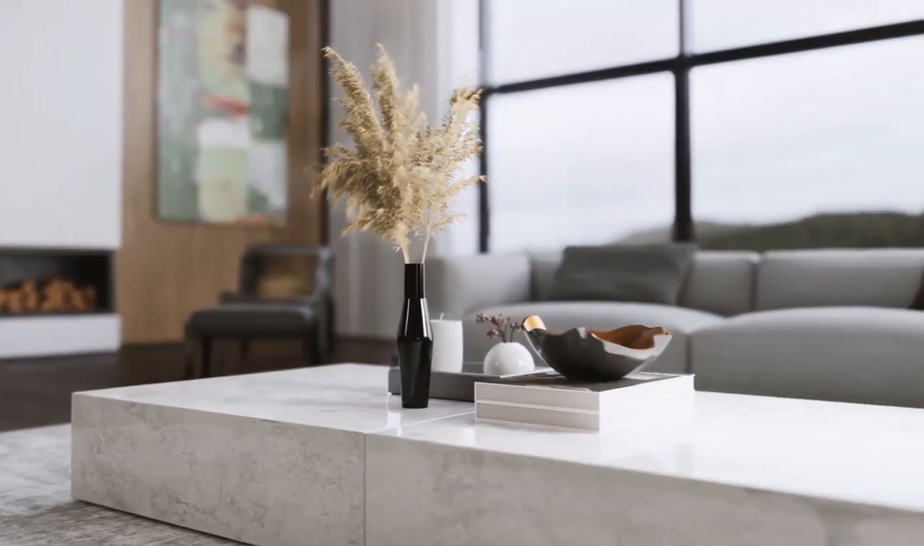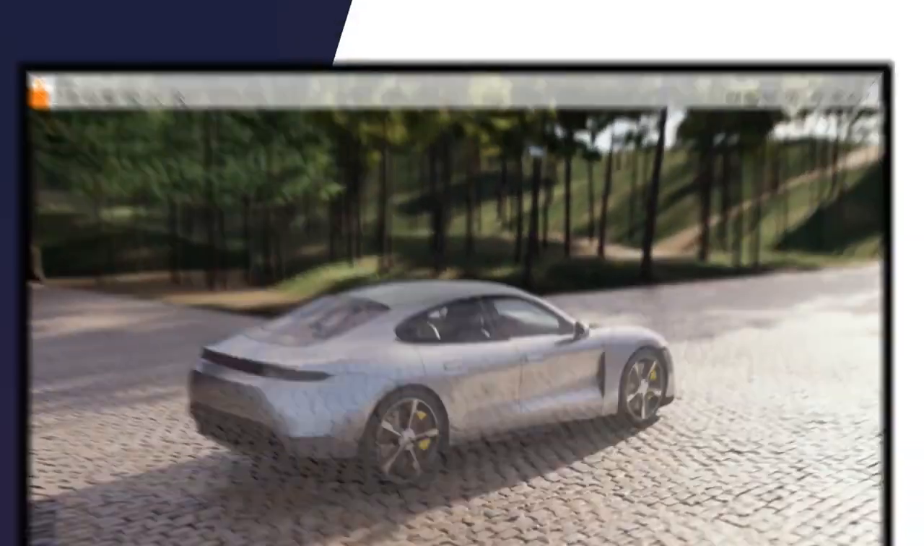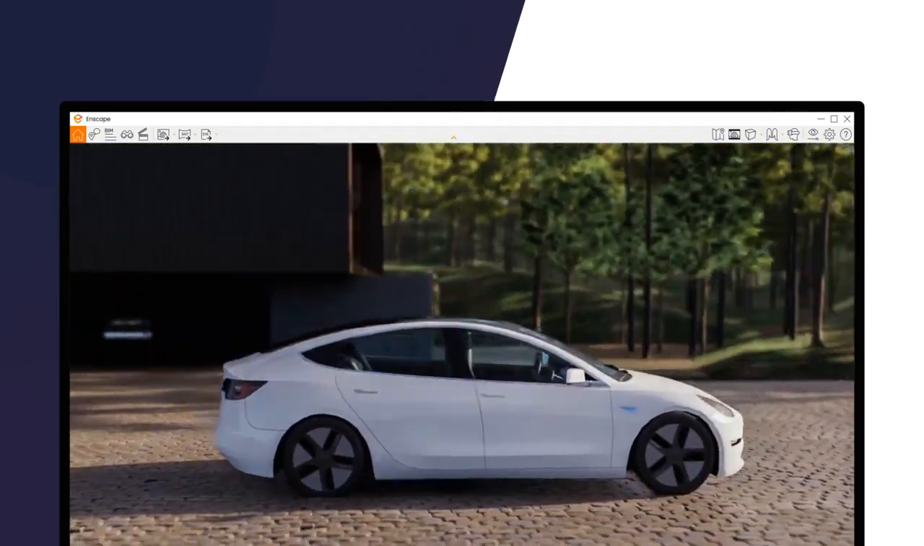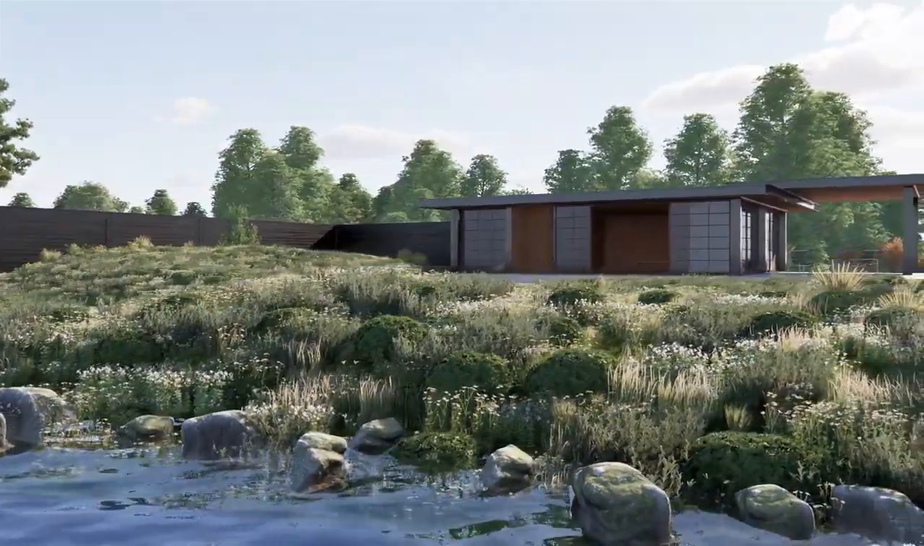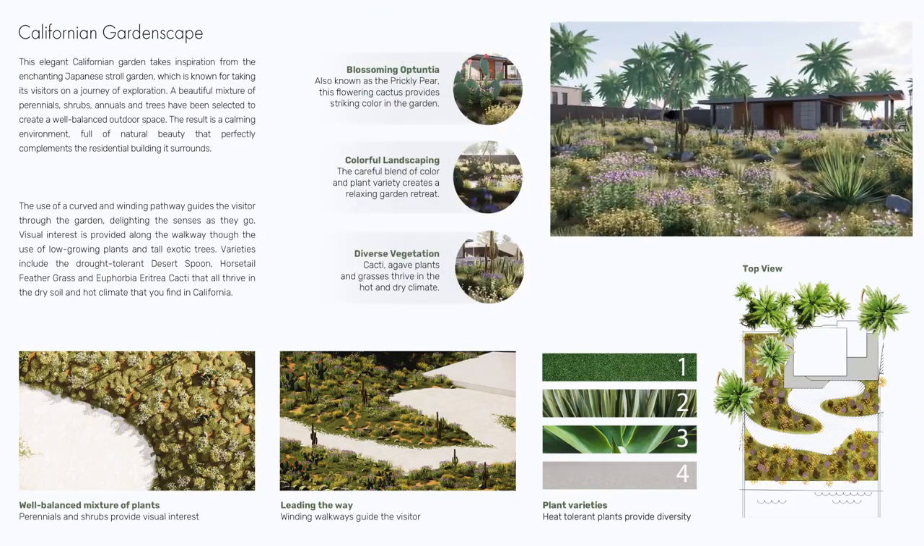Choose from a growing collection of incredible assets or import your own to enhance realism, including brand new local assets such as vehicles and vegetation. Amaze clients with an unparalleled design experience. Illustrate how ideas become visible, then transform into reality.